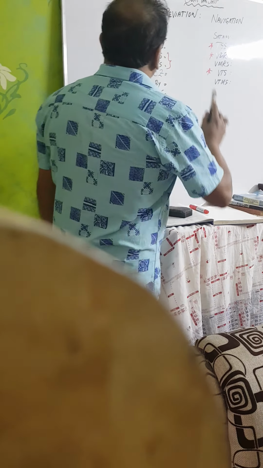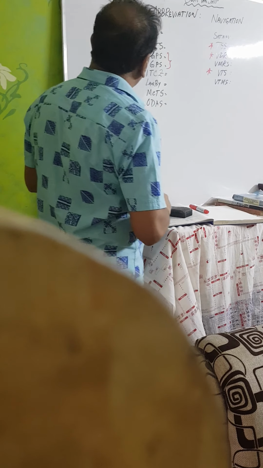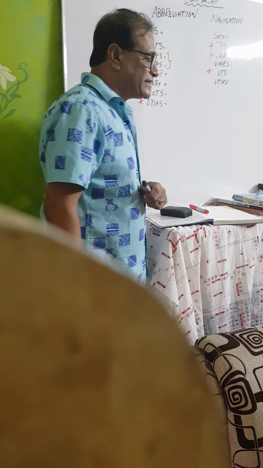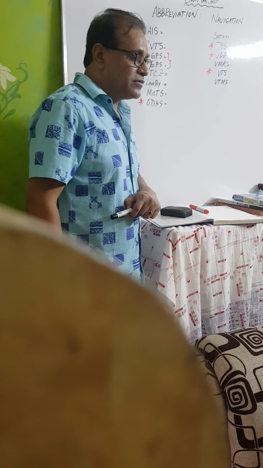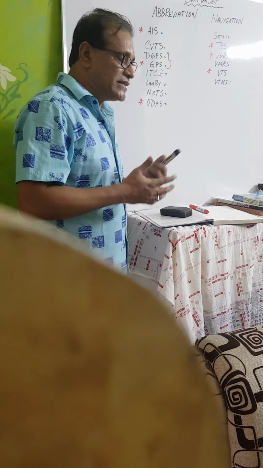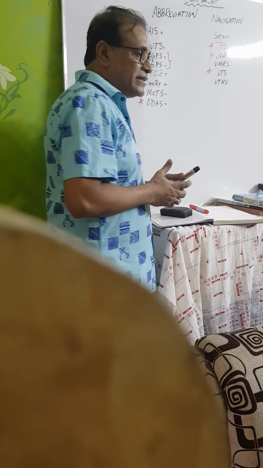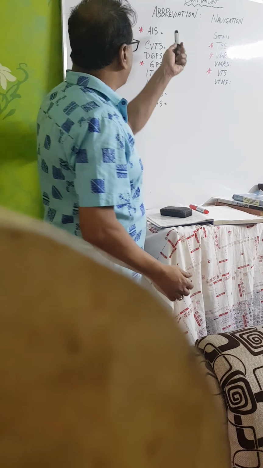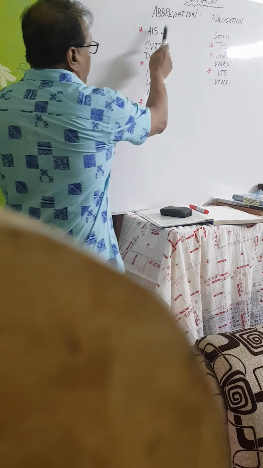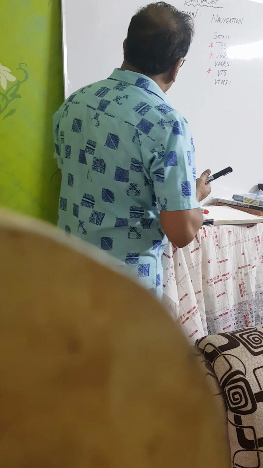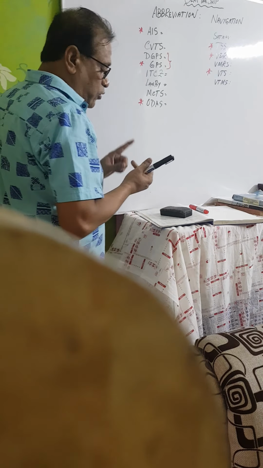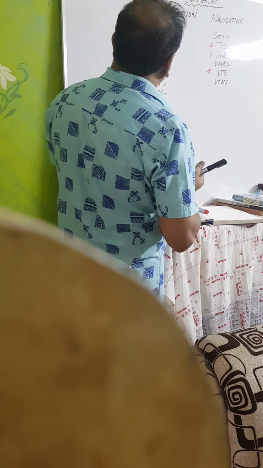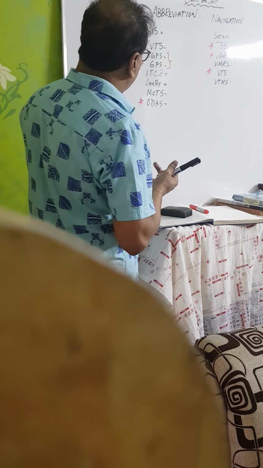With this AIS you can find out your vessel's position, course and speed, and you can find out the other vessels' course and speed, name, destination, and last port of call. What information will you get from AIS? Latitude, longitude, course and speed of the vessels.